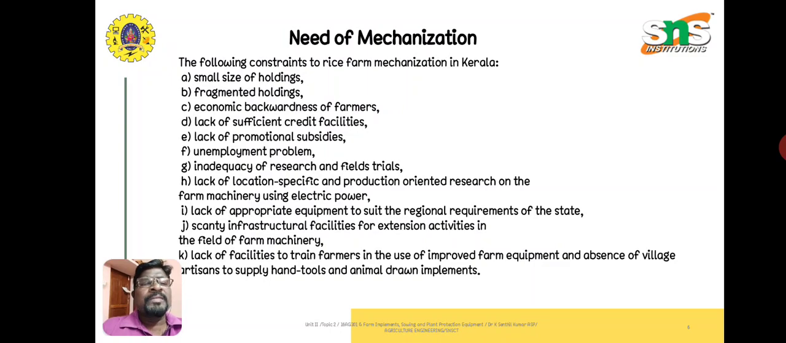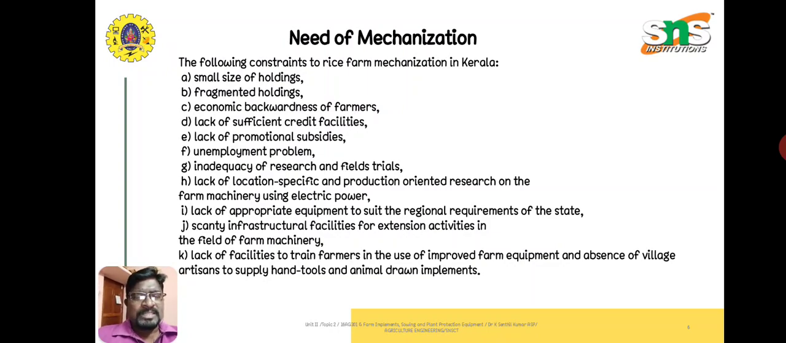Now to talk about the need for mechanization: we know very well our country is developing right now, and in India, agriculture is our main thing. Agriculture is the backbone of our country. Agriculture as well as productivity can be improved only by means of mechanization. Why are we going for mechanization? Let us see in this slide. It is the need for mechanization. The following constraints arise for mechanization in Kerala. That means in the case of Kerala, we are considering the various constraints that are to be considered.